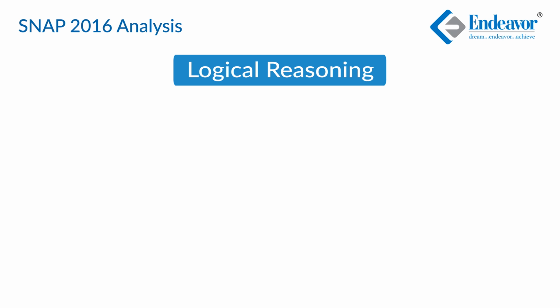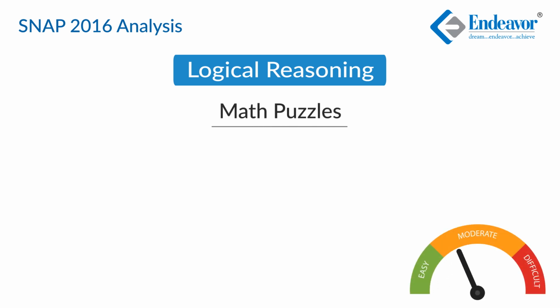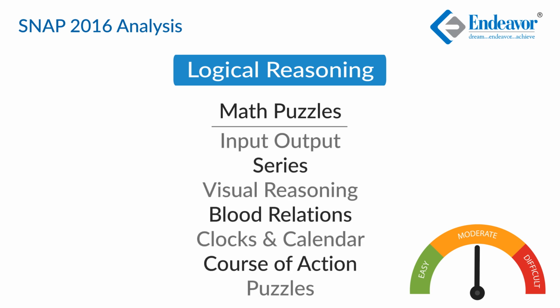Moving on to the LR section, there were 40 questions in it. A good number, that is, there were 9 questions of math puzzles, which was a little unprecedented, but yes, there was there. Apart from that, there were very standard logical reasoning questions also. So 4 questions of input output, 6 questions on series, 3 questions on visual reasoning, 2 each from blood relations, clocks and calendars, and there was a question on course of action, and there were some 6 odd questions which were puzzles. So there was one about the arrangement of balls, and there was a question which was Vibgyor based, and there was one based on Roman numbers.